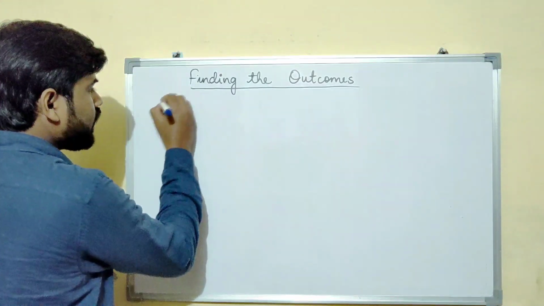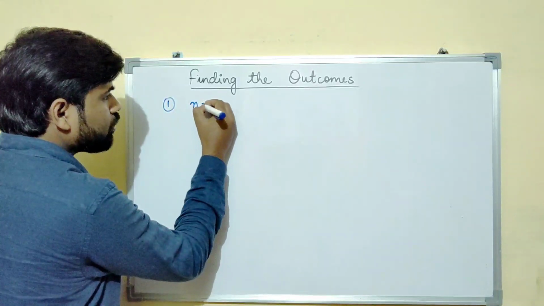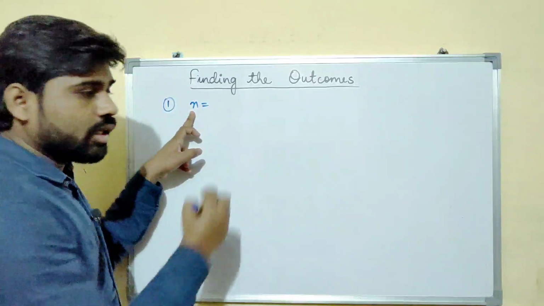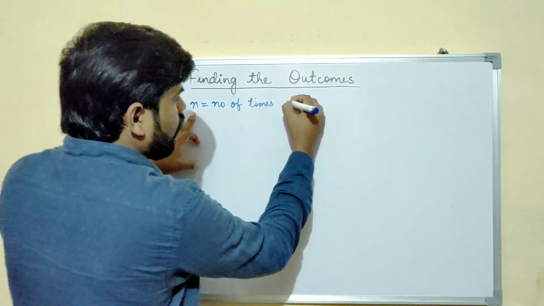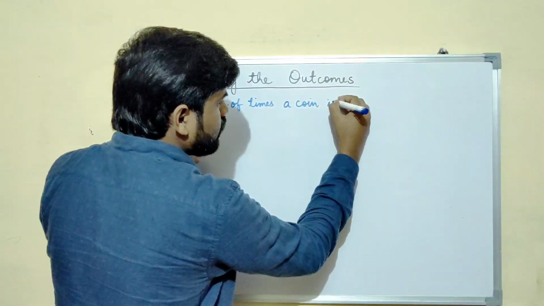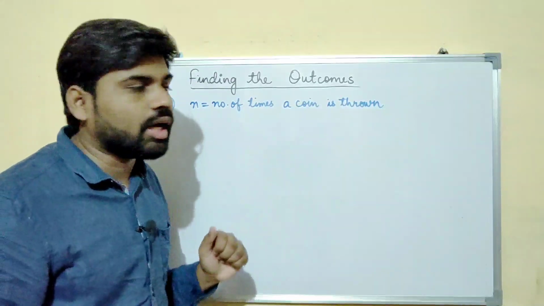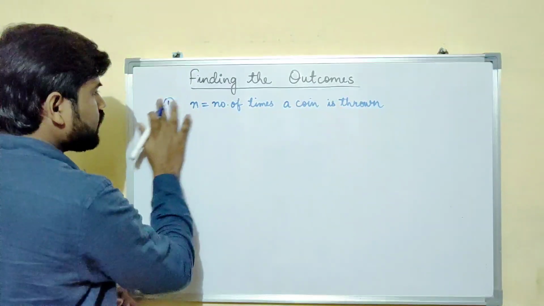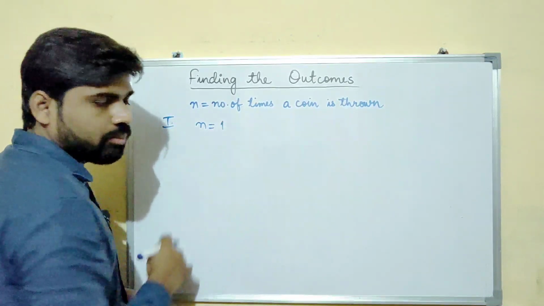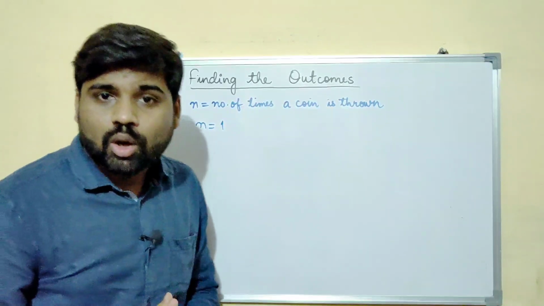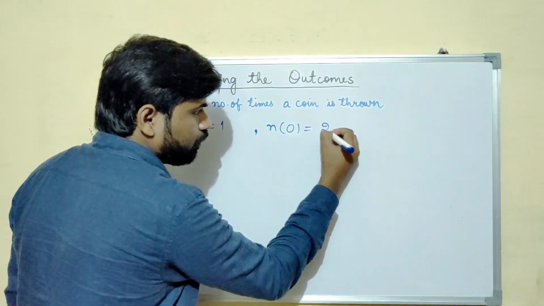See, in the first case, when I threw the coin one time, let this be denoted by n. What is the n here? The number of times a coin is thrown. What is n here? The number of times a coin is thrown. In the first case, let us write it here. In the first case, the value of n was 1 and the total number of outcomes was 2.